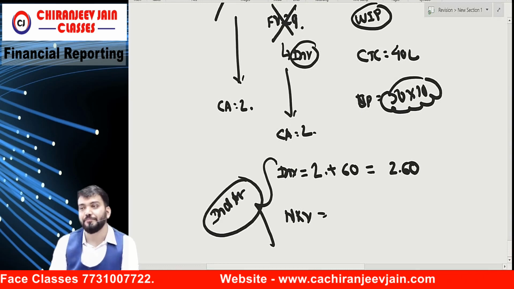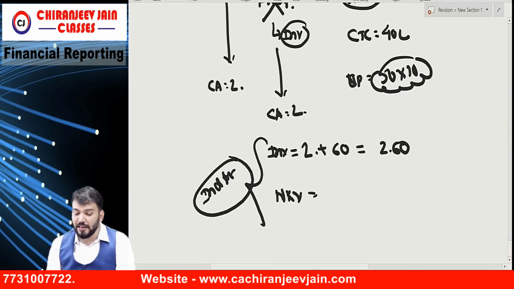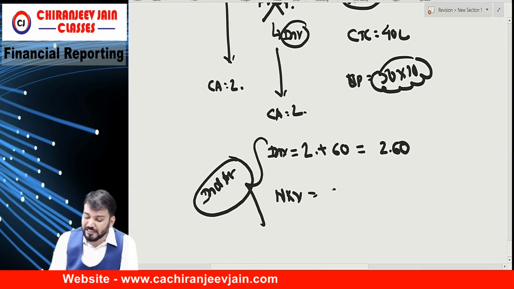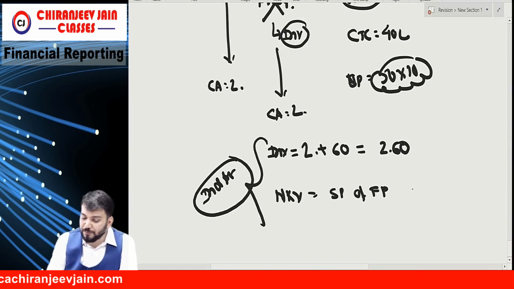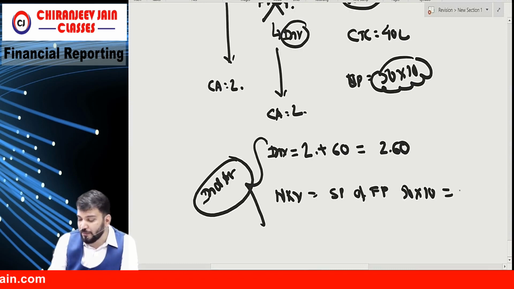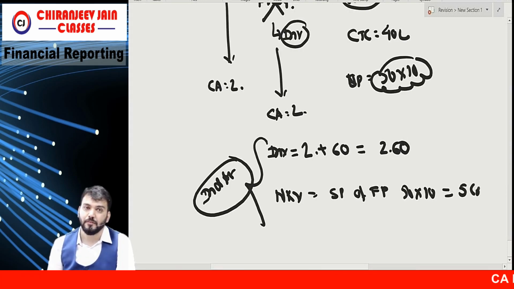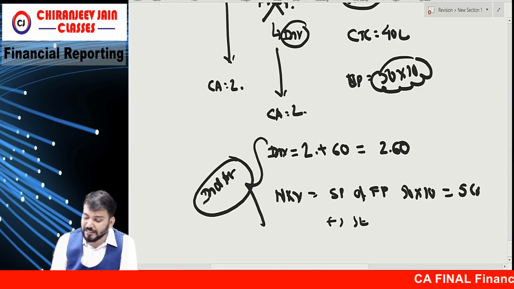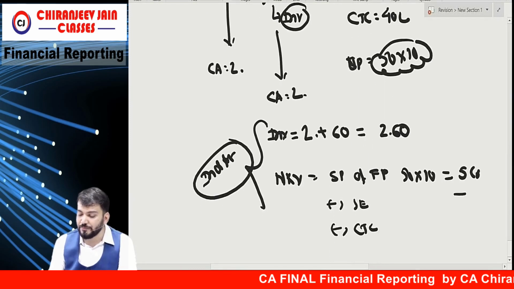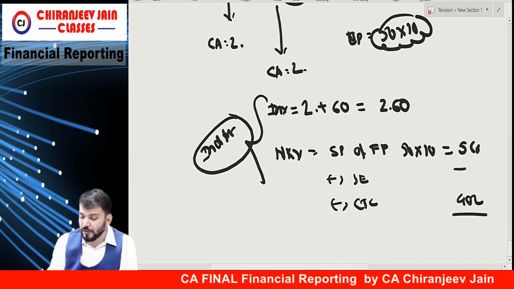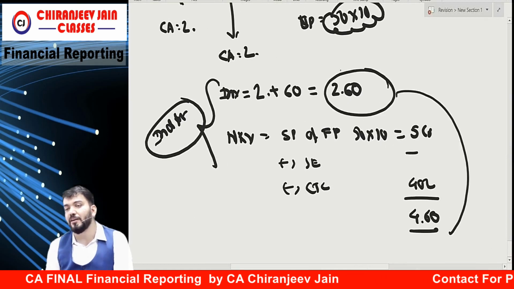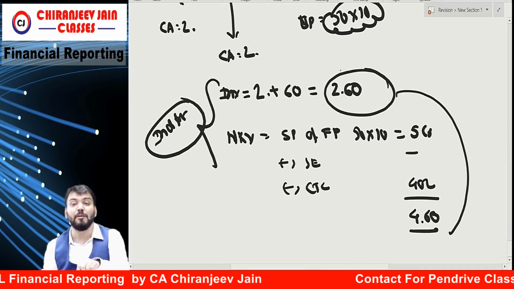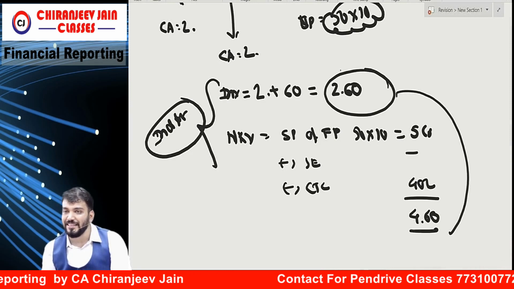NRV means the sale price of the finished product, that is 50 lakh into 10, which is 5 crore, minus selling expense, which is not given, minus cost to complete of 40 lakh. That becomes 4.6 crore. Whichever is lower: 2.6 is lower. Therefore, the WIP inventory will come at 2.6 crore.